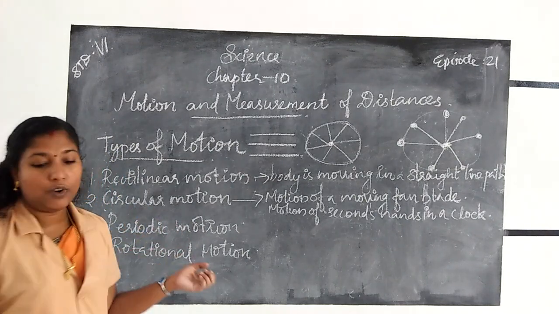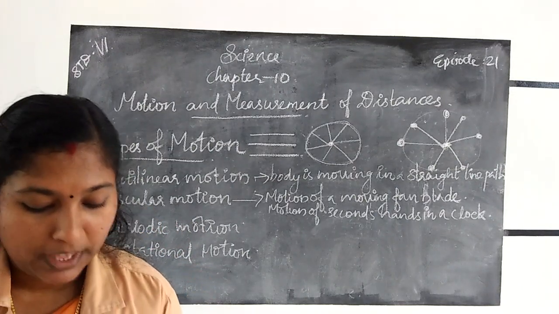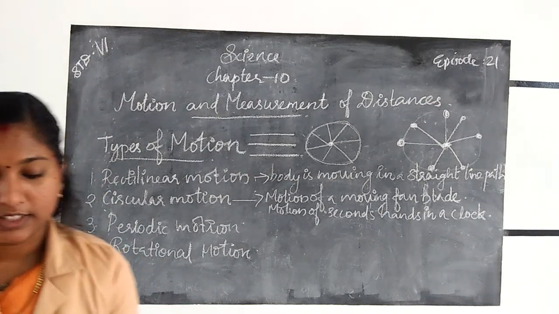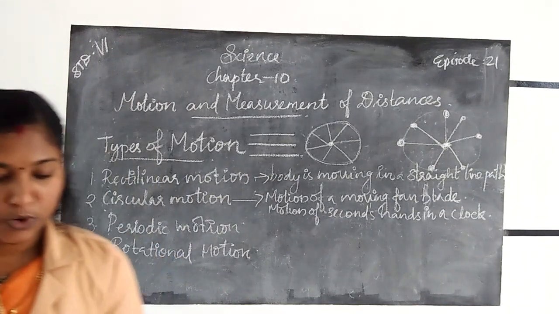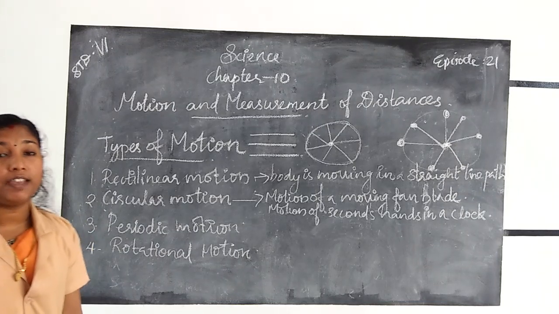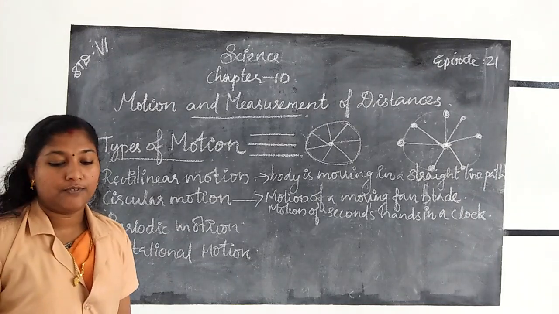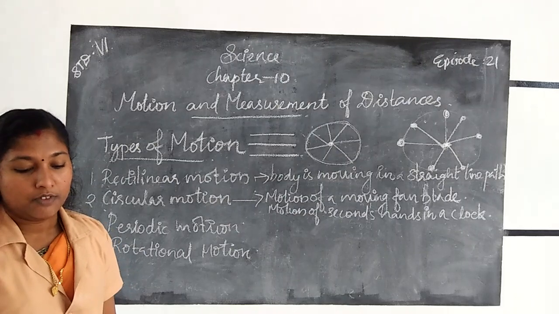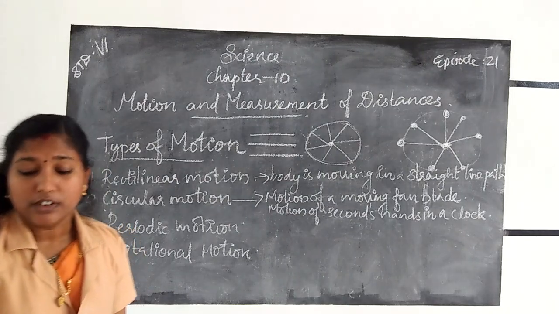Next one, periodic motion. What is periodic motion? Motion in which an object repeats its motion after a fixed or regular interval of time.